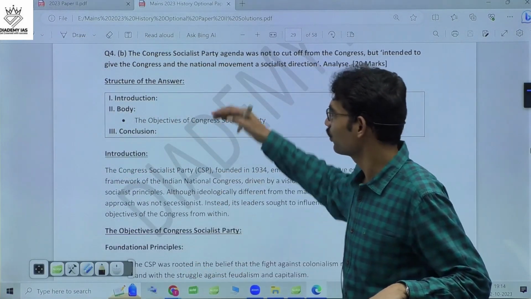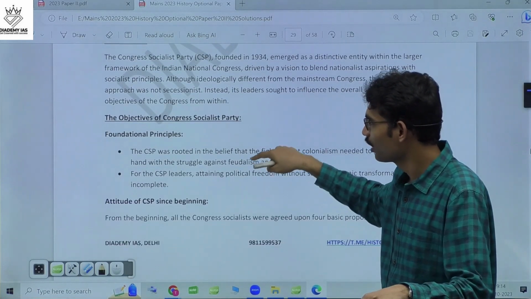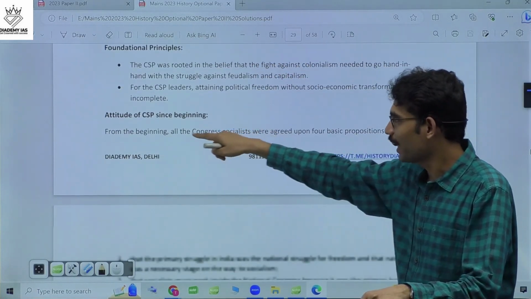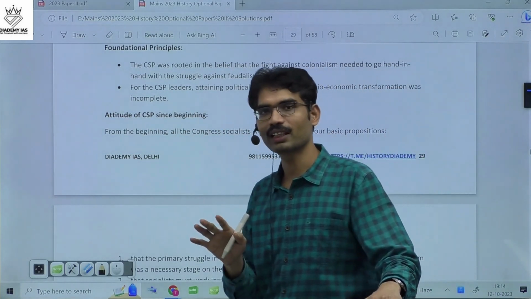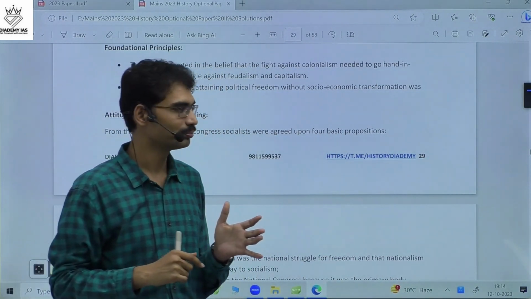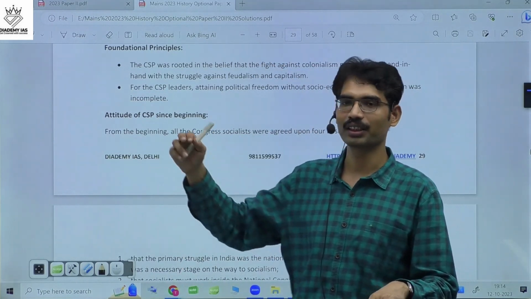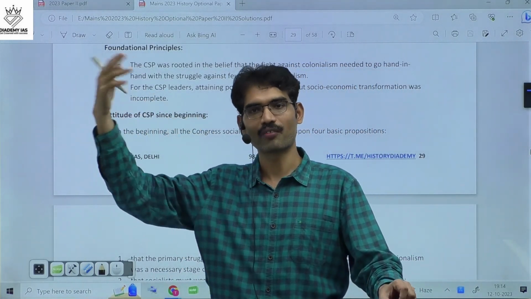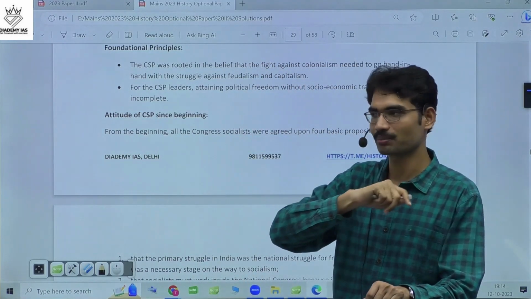So here we need to highlight the establishment of the Congress Socialist Party, foundation principles, and the attitude of CSP since the beginning. Since the beginning, they wanted to stay within the Congress stream, because already multiple movements were going on: individual heroic acts away from the Congress mainstream, the Communist Party away from the Congress mainstream.